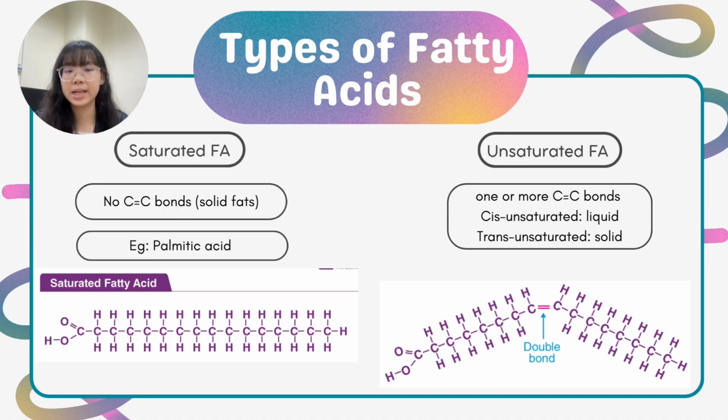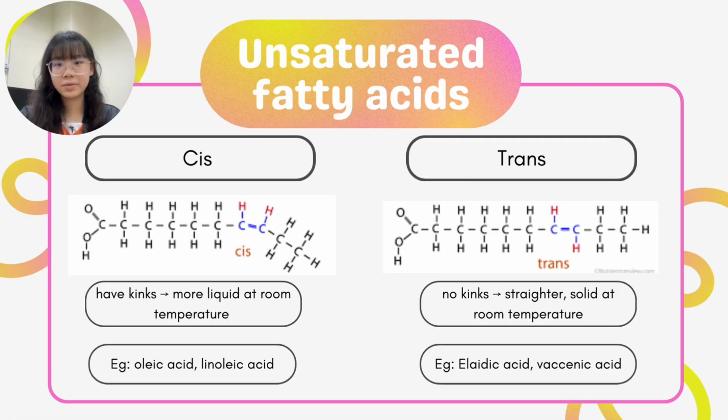For example, palmitic acid. While unsaturated fatty acids have one or more carbon-carbon double bonds, and they are liquid or solid at room temperature. Cis-unsaturated fatty acids are liquid at room temperature, and trans-unsaturated fatty acids are solid at room temperature. Unsaturated fatty acids can be further divided into cis and trans. Cis-unsaturated fatty acids have kinks, which prevent tight packing of molecules. So cis-unsaturated fatty acids are more liquid at room temperature.